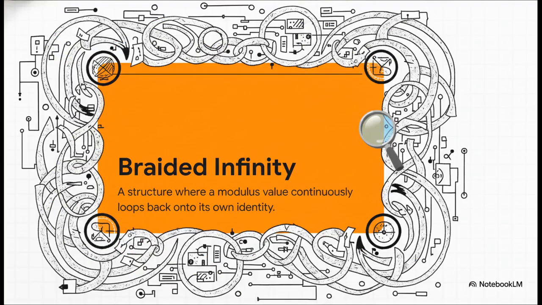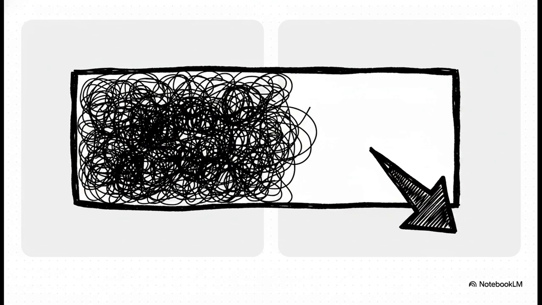To really wrap our heads around this source code, we have to understand how it defines its most fundamental rules without relying on pre-existing mathematical libraries. It all kicks off with a foundational structure defined in the code as braided infinity. According to the source, this is a mathematical structure featuring a modulus that essentially loops back on itself. Think of it as the foundational engine for this entire computational universe. Instead of an open-ended, infinite straight line, the mathematics here operate on a closed loop, constantly braiding back into its own structure.